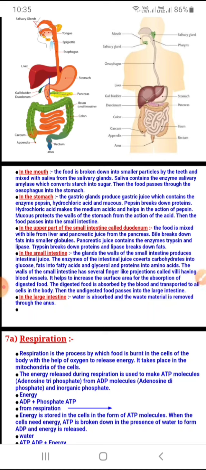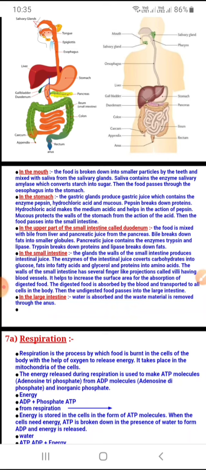Suppose you had for lunch chawal, dal, and some fats in the form of butter or ghee or something else which contains fat. In the mouth only, your chapati or chawal, whatever contains starch, will be split up into simpler glucose, not the final end product, remember. But if you have taken rajma or some other protein in the form of dal, that remains undigested in the mouth.